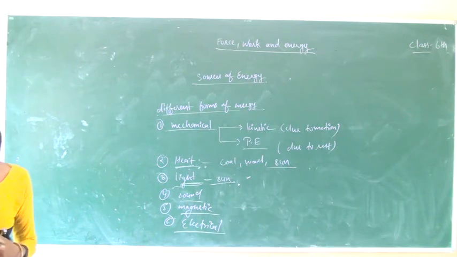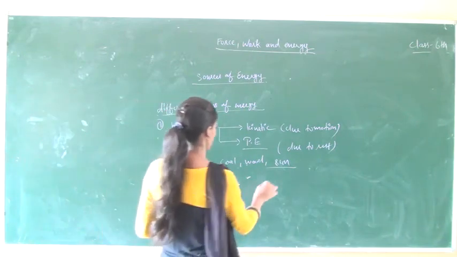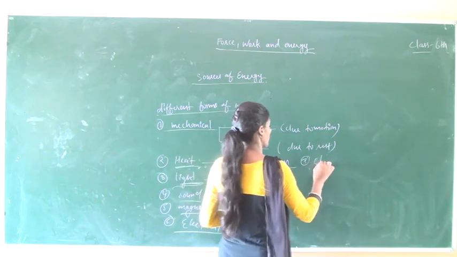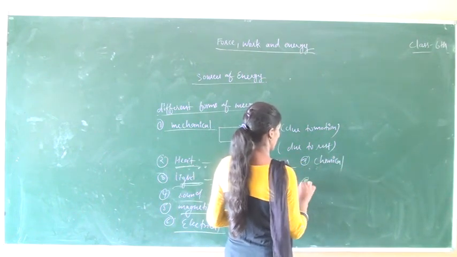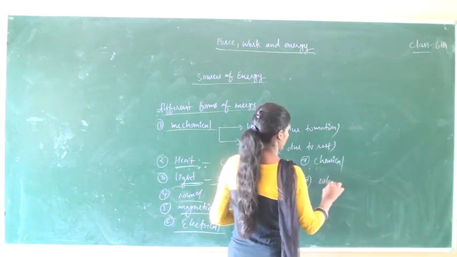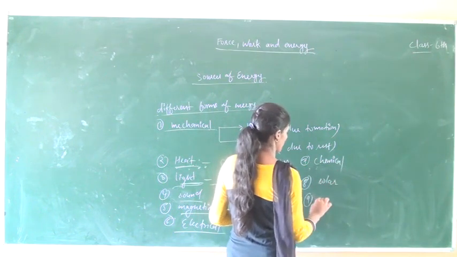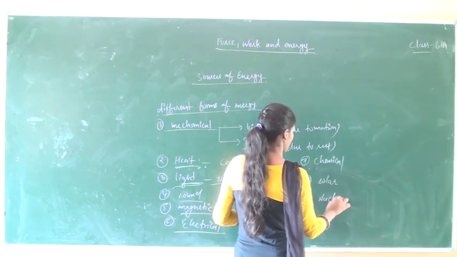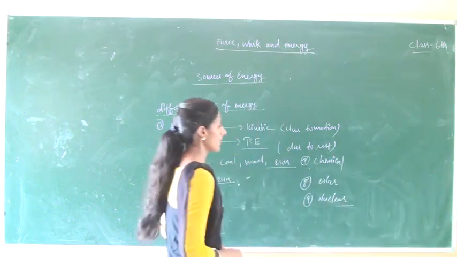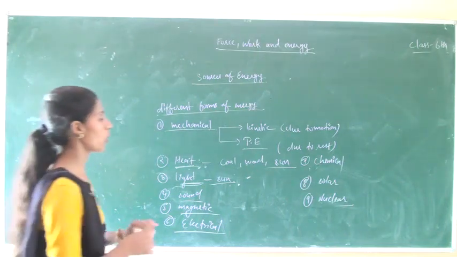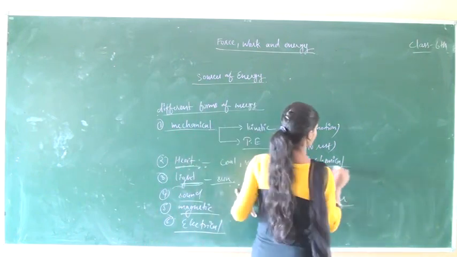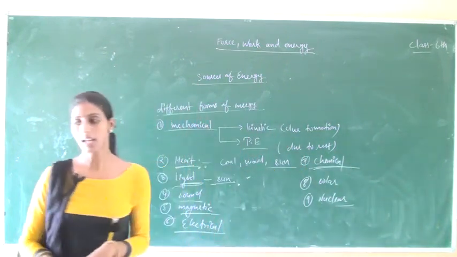After that, chemical energy, solar energy and nuclear energy. The energy possessed by some chemical fuels like petrol, diesel, gas is known as chemical energy.